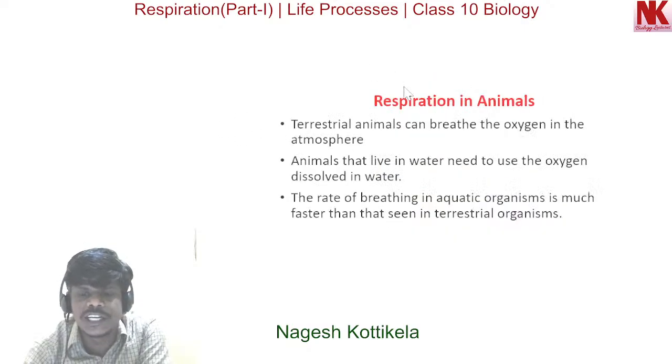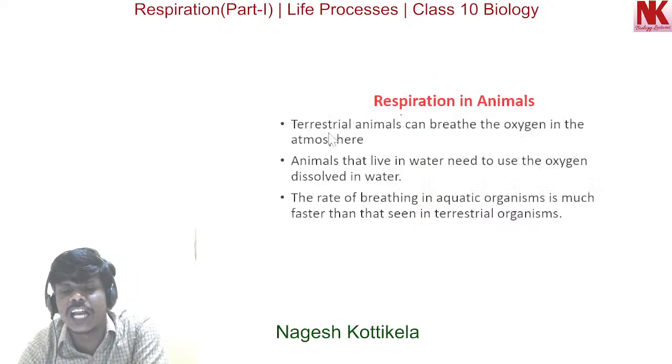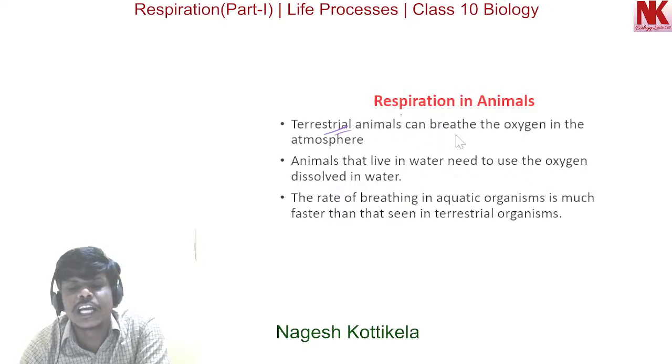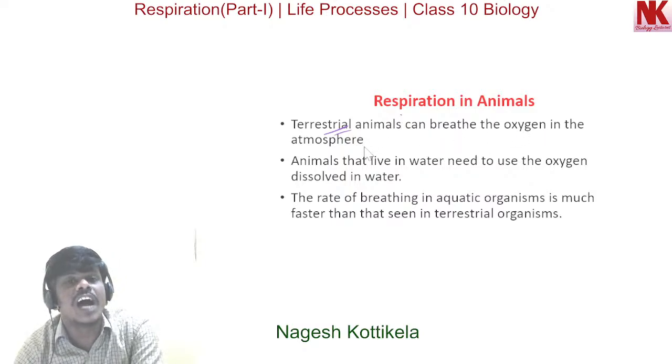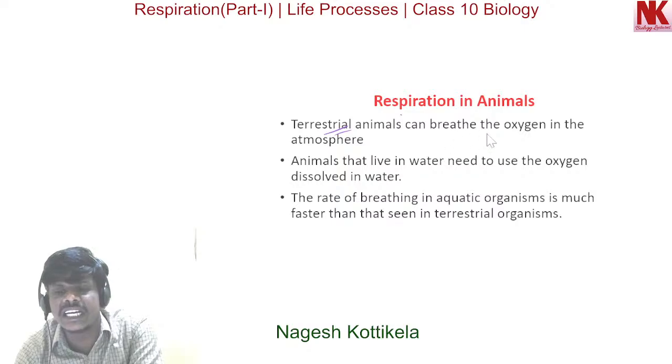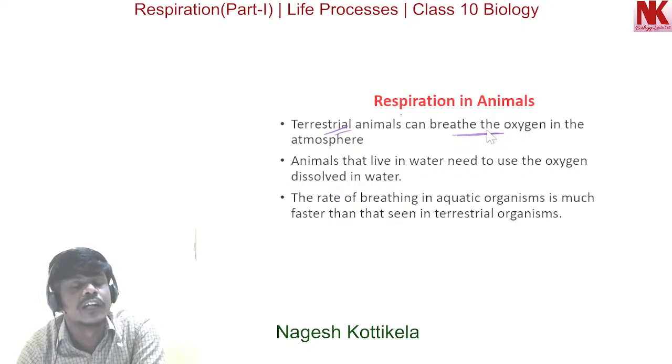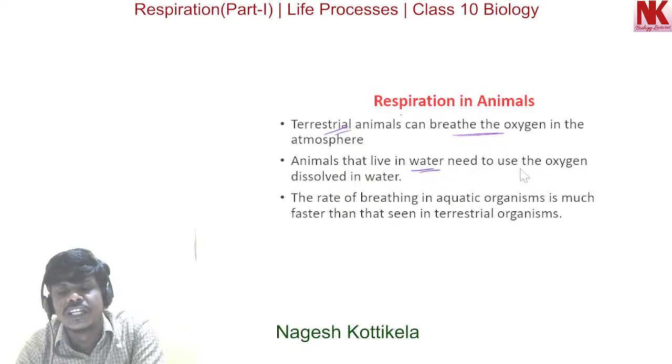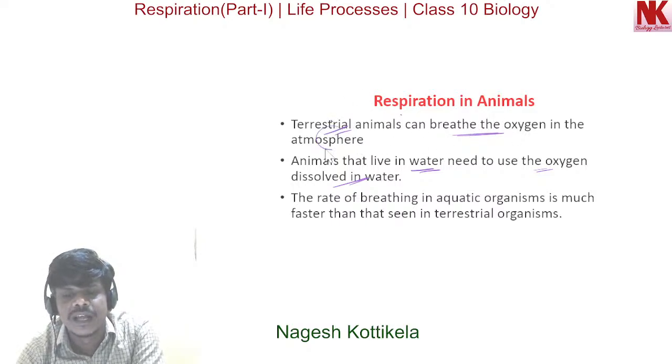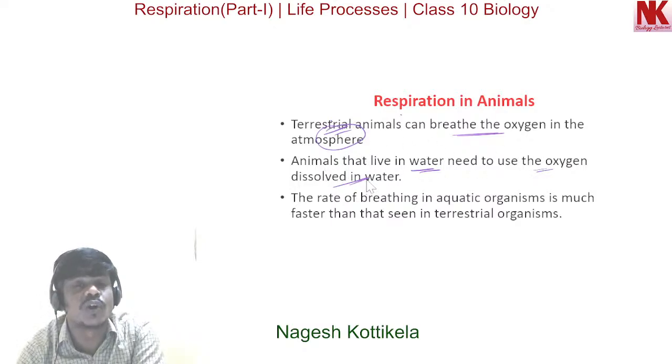Now proceeding, respiration in animals. Terrestrial animals can breathe the oxygen in the atmosphere directly. Animals that live in water need to use oxygen dissolved in water. So terrestrial animals get oxygen from air, but aquatic animals need to use oxygen that is dissolved in water.